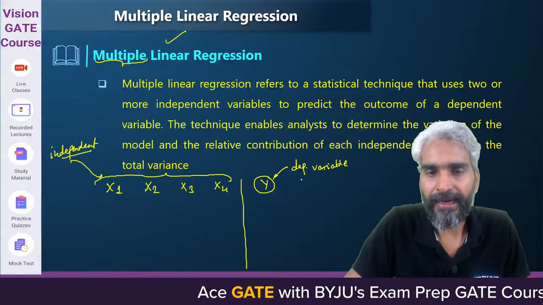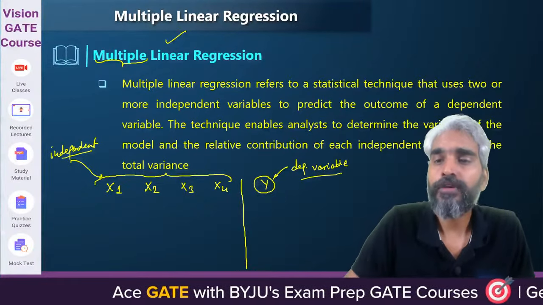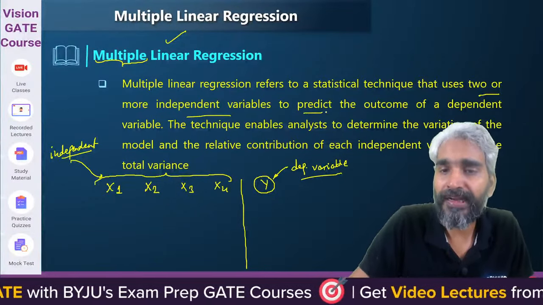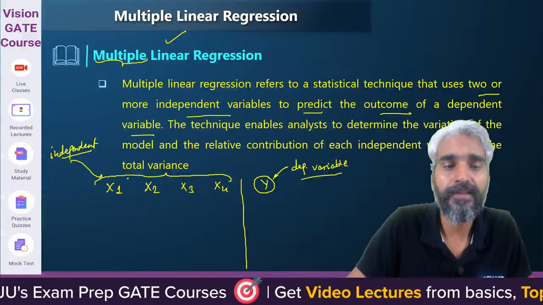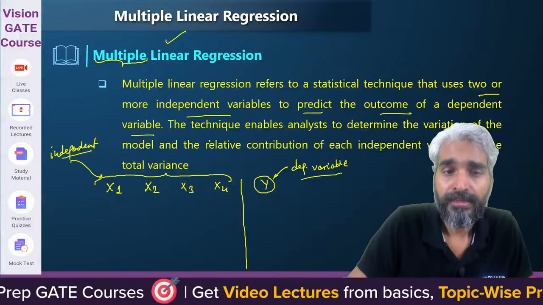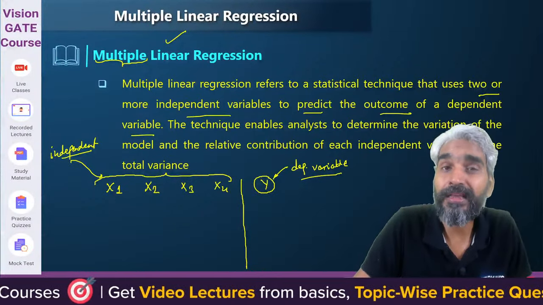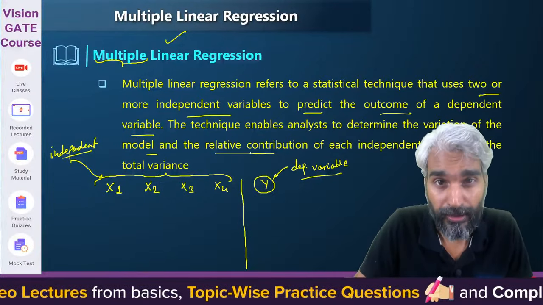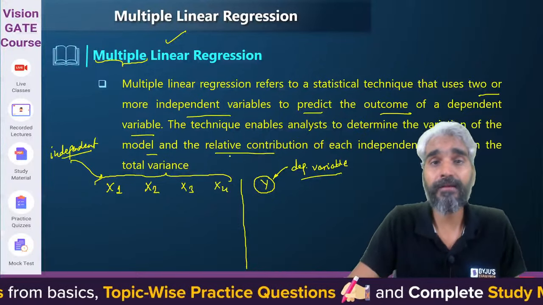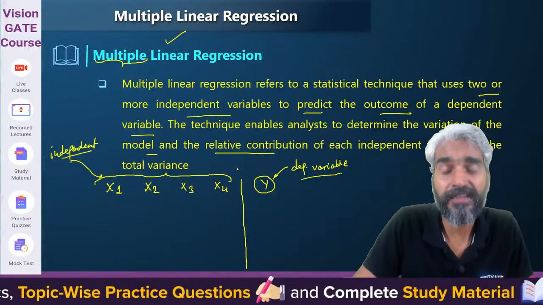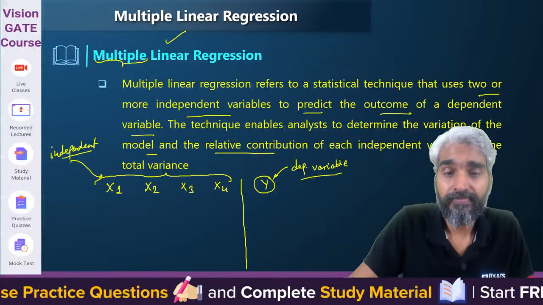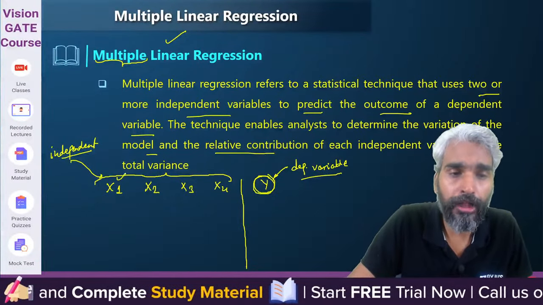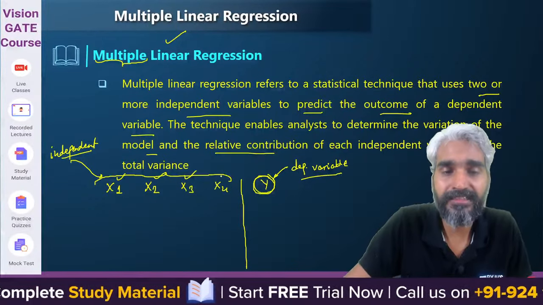So what we'll try to analyze here is that we'll use two or more independent variables to predict the outcome of a dependent variable. So we'll choose two or more. The technique enables the analyst to determine the variation of the model and the relative contribution. So please try to understand, when we say multiple linear regression, this dependent variable need not depend on all these different independent variables in the similar manner.